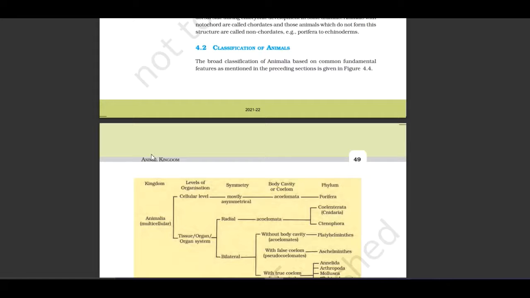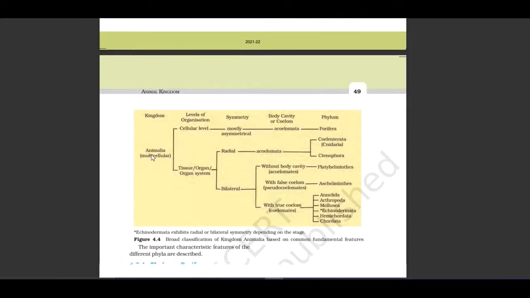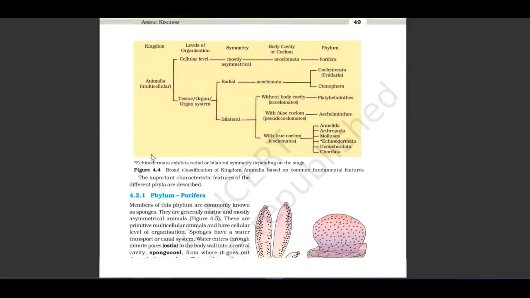Classification of animals. The broad classification of animals based on common fundamental features as mentioned in the preceding section is given in figure 4.4. Let us see.